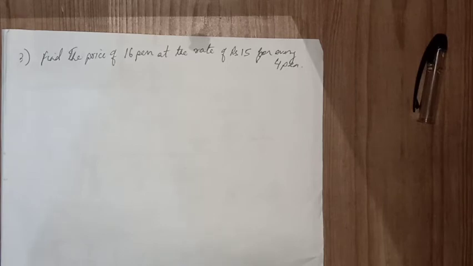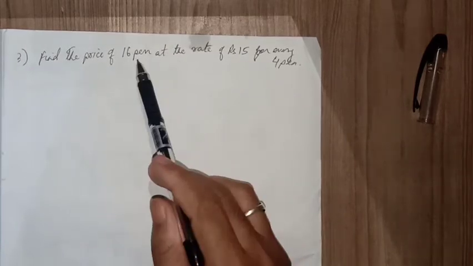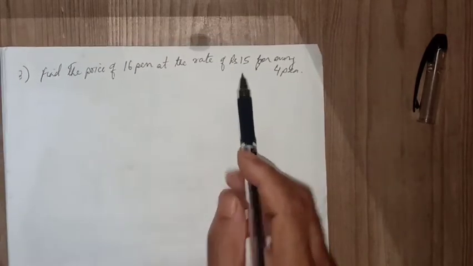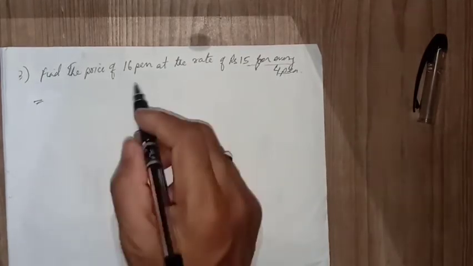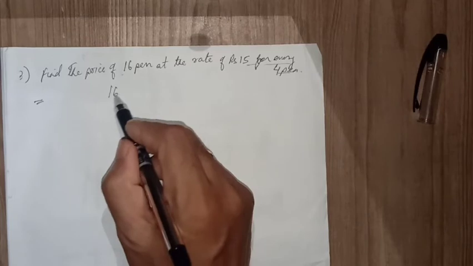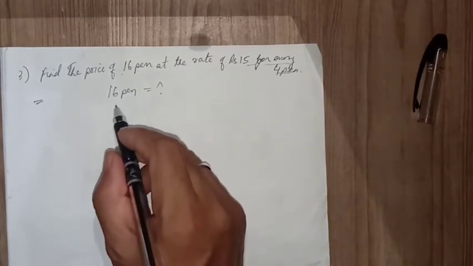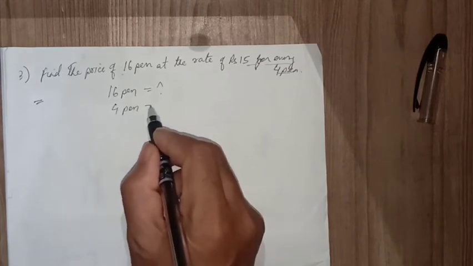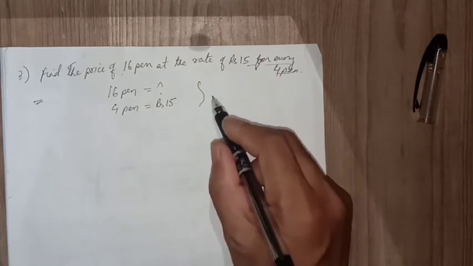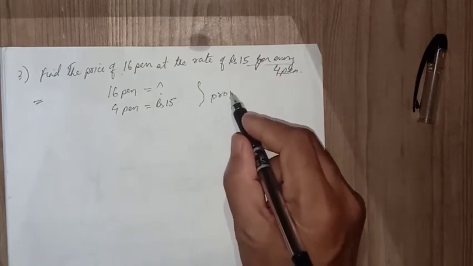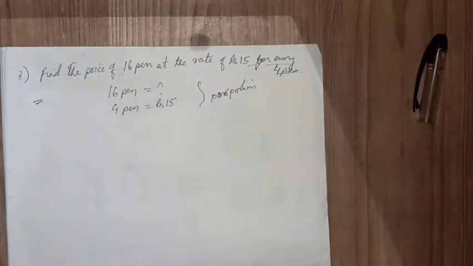Now see, I have picked up one question for you like this. Find the price of 16 pens at a rate of rupees 15 for 4 pens. What is the question saying? You have to find the cost of 16 pens, if the cost of 4 pens is rupees 15. Here you have to apply the proportion method.